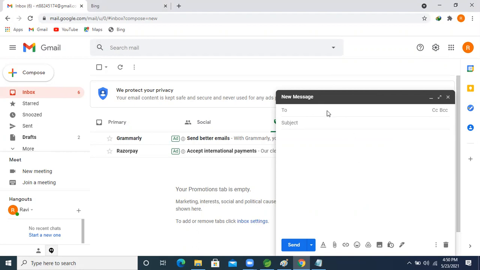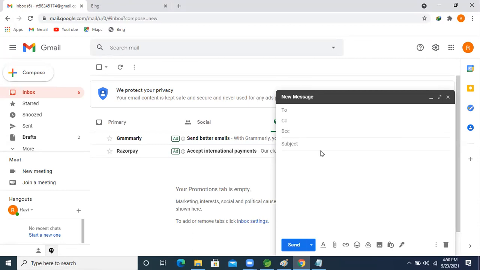So here what we are doing now, we are giving the email address, right? After that, we give the subject. After that, if we want to send a carbon copy, CC, to anyone else, we give the carbon copy also, right?